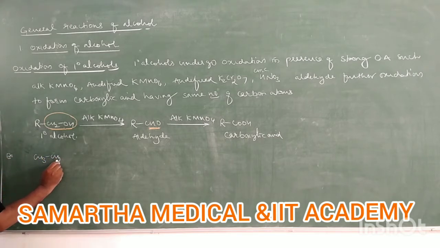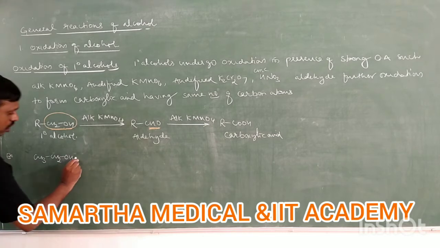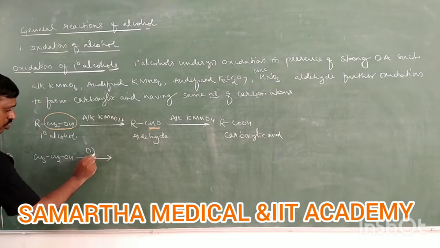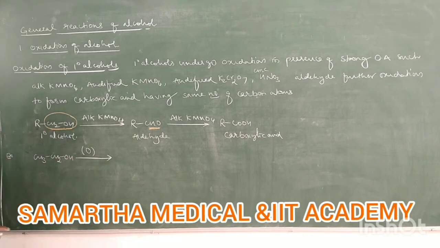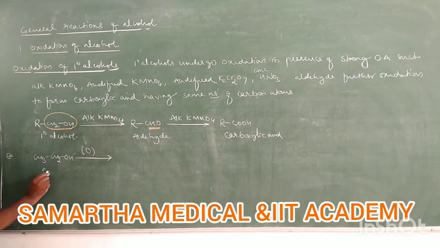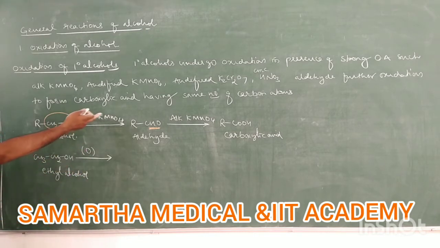Take ethyl alcohol. It undergoes oxidation in the presence of a strong oxidizing agent. This oxidation is shown with nascent oxygen, because alkaline KMnO4 or any strong oxidizing agent produces nascent oxygen. Therefore, ethyl alcohol undergoes oxidation. Come on, tell me, ethyl alcohol plus any one oxidizing agent forms what? Aldehyde.